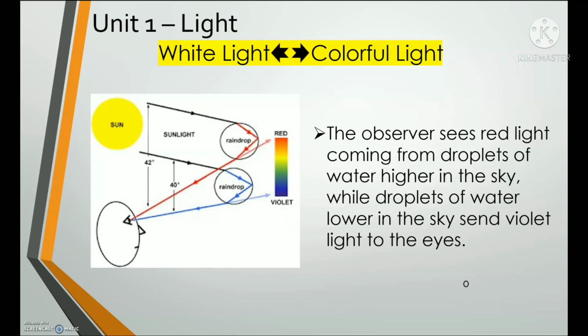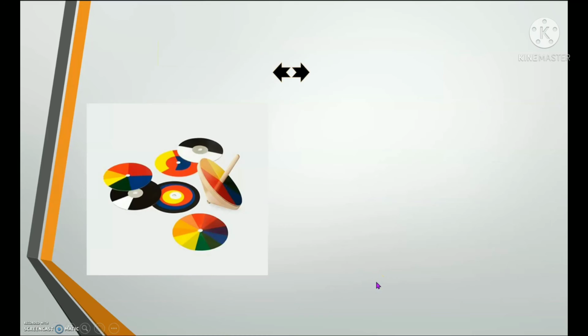Now, how can the observer see the violet light? Is it higher or lower part? Very good. Of course, it's the lower part of the droplet in the sky. As in the spectrum, the violet is the last color of the spectrum. Very good, students.